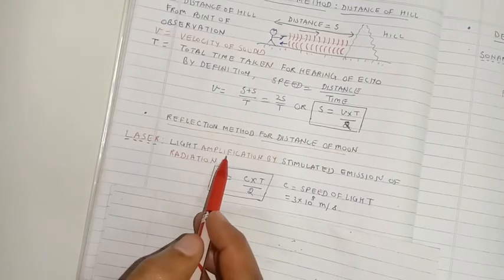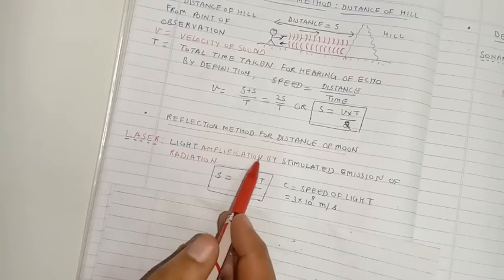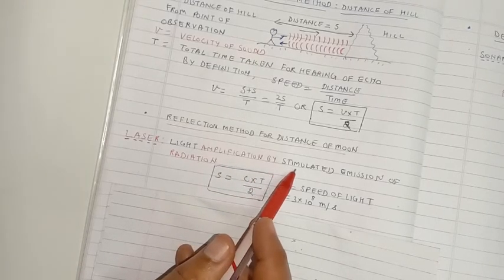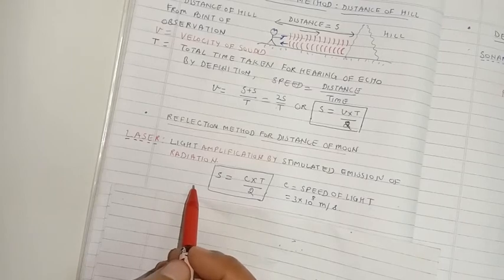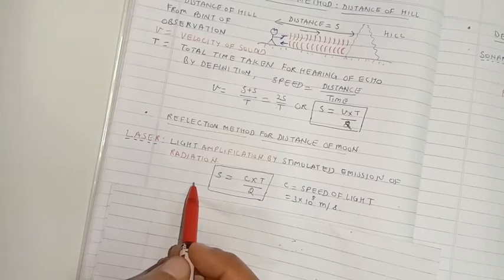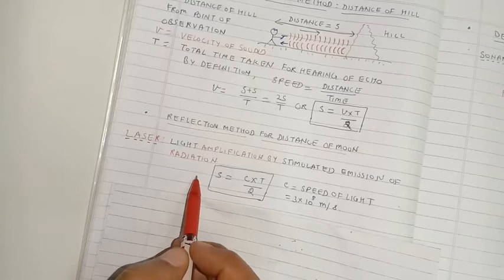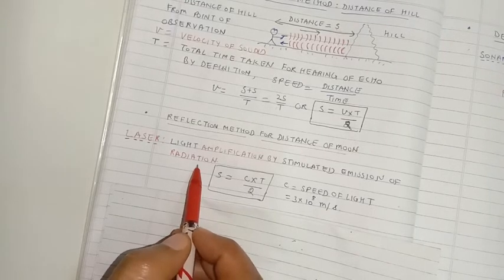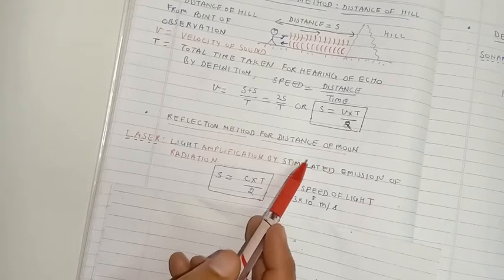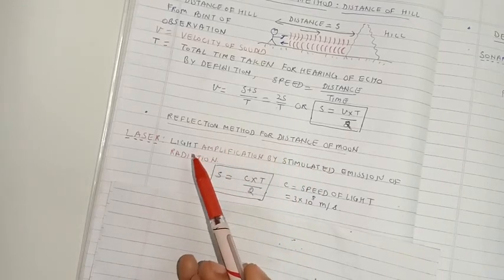We will throw a laser light of sufficiently strong intensity towards the surface of the moon. It will suffer reflection from the moon and it will again come towards the surface of the earth. As soon as we switch on the laser light, we will start our stopwatch. It will go to the moon, suffer reflection and come back.